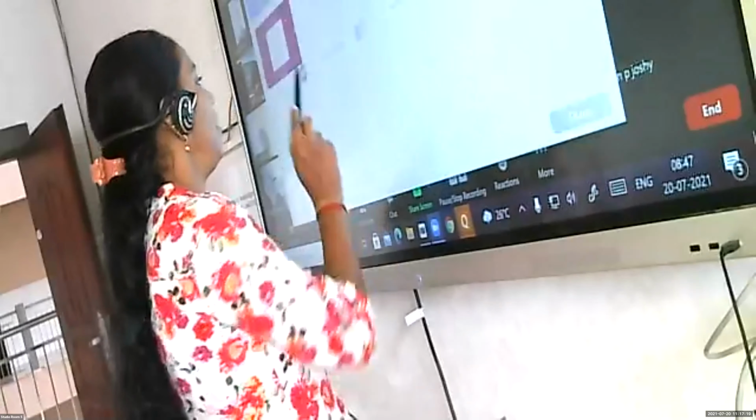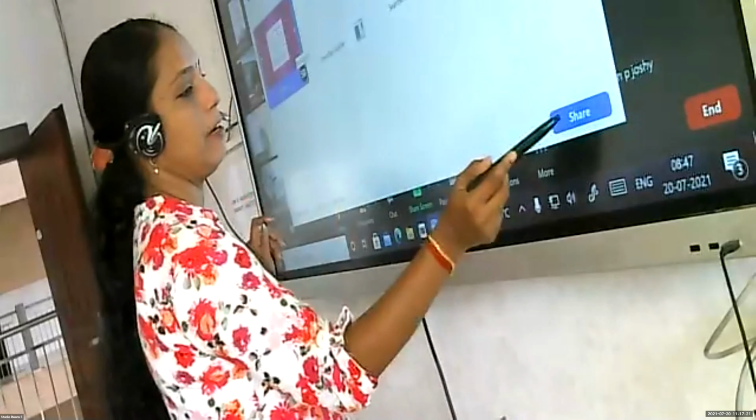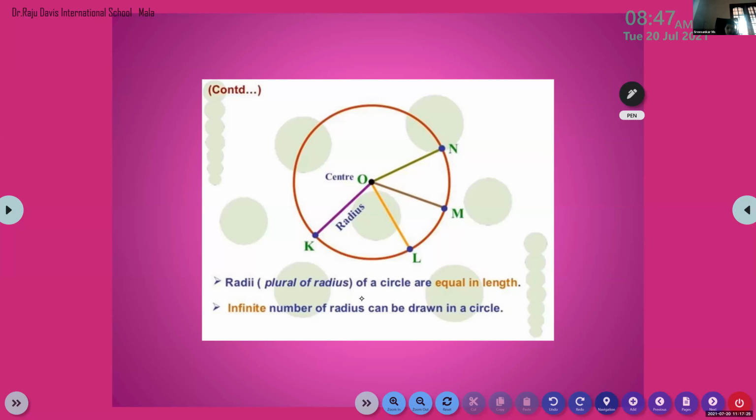Okay, children. Now we will move to, let me teach one more thing. Ma'am, we should adjust it, right? This radius in the circle. How can we adjust? Okay, listen to me, children. Next one is interior of a circle and exterior of a circle.